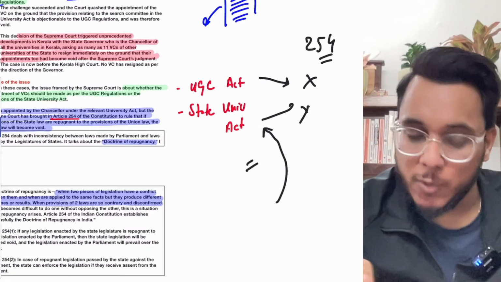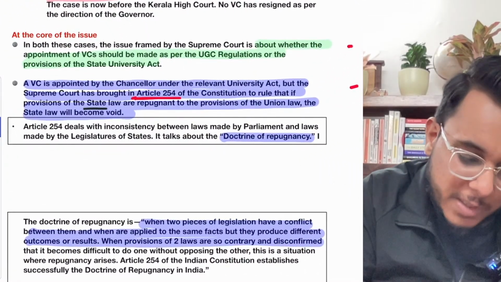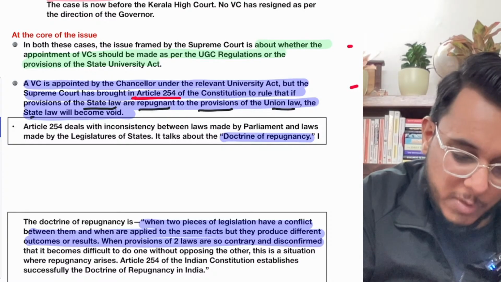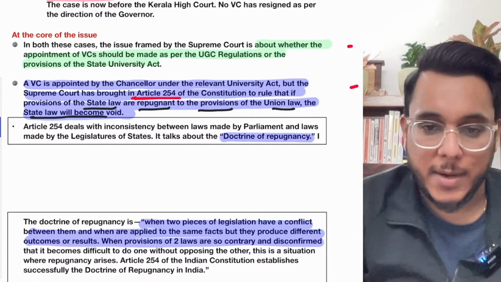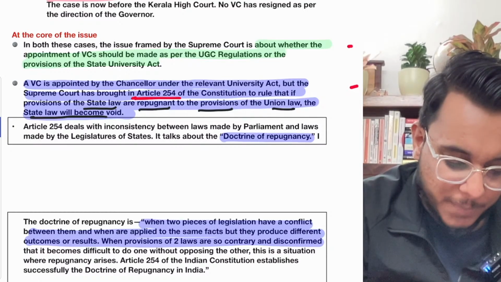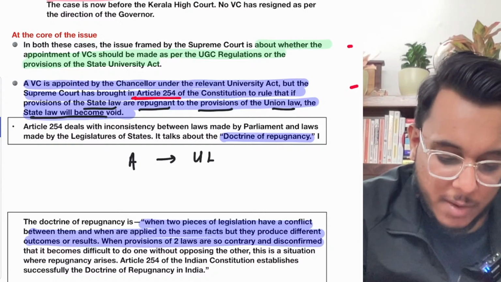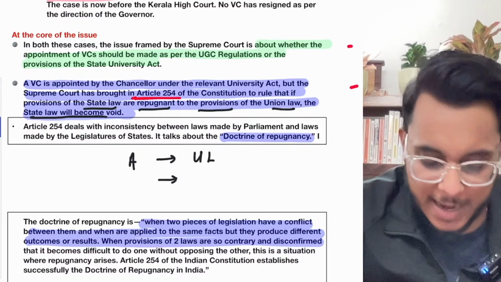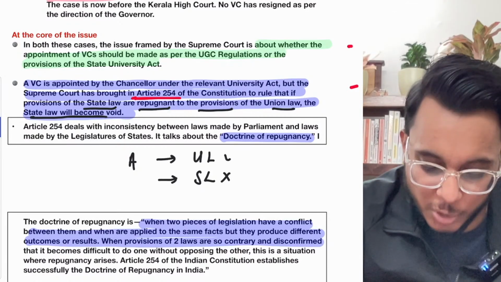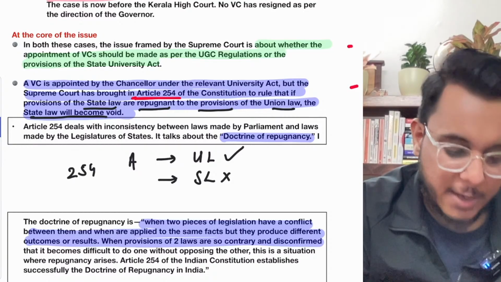Now what is Article 254? Let's read it. Article 254 provides that if the provisions of the state law are repugnant to the provisions of the union law, the state law will become void. Understand this particular thing. Suppose on any one matter, say matter A, there is a union law, and on the same matter A, there is also a state law. Then the state law will become repugnant and the union law will prevail. This is provided in Article 254.